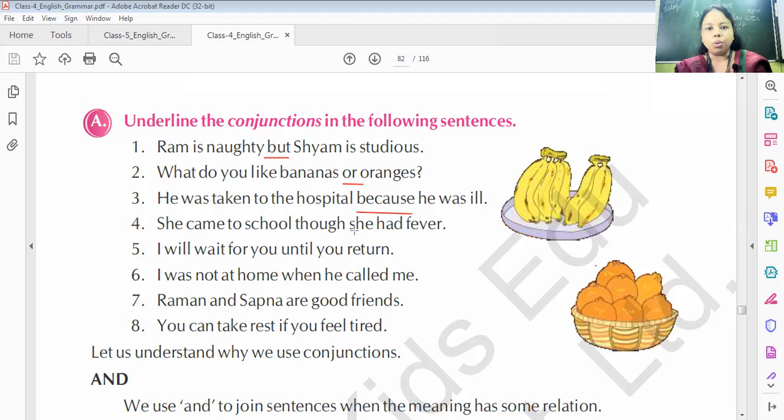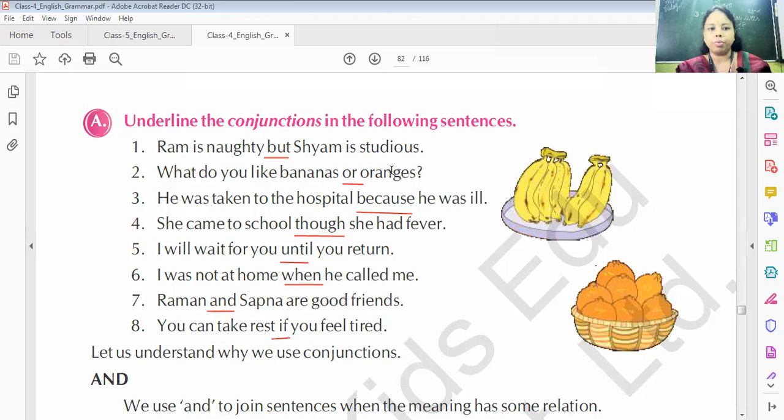She came to school though she had fever. Though. I will wait for you until you return. Until. I was not at home when he called me. So here, when. Raman and Sapna are good friends. And. First, you can take rest if you feel tired. If. So I hope that you all have done this exercise.